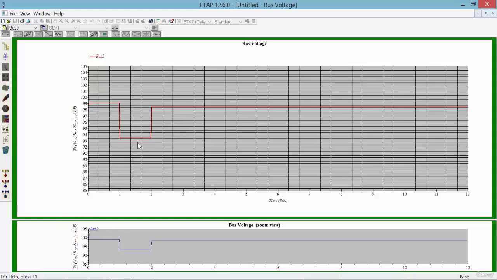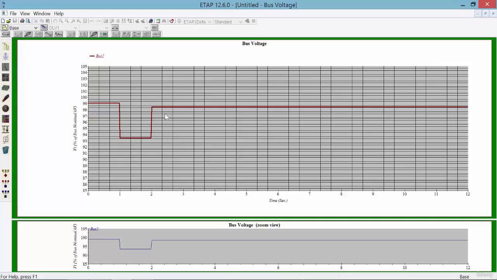For about a second the motor was accelerating until the second, when it runs at its full load, and the voltage level is now around 98.5.